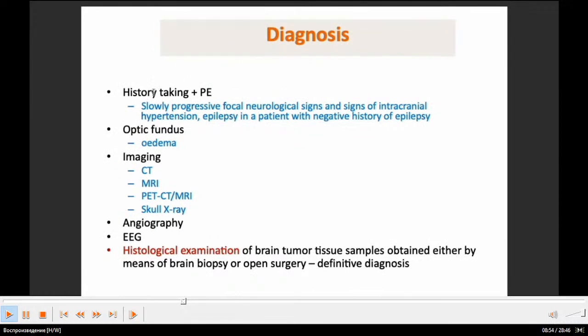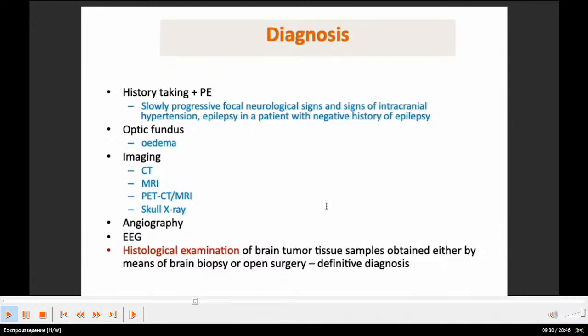Diagnosis. How to diagnose? First, one of the main parts, history taking plus physical examination: slowly progressive focal neurological signs and signs of intracranial hypertension, epilepsy in a patient with negative history of epilepsy, optic fundus edema. Imaging, of course, the main parts: CT, MRI, PET-CT, skull X-ray, angiography, EEG, electroencephalogram.